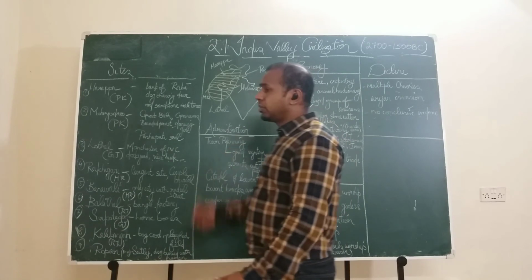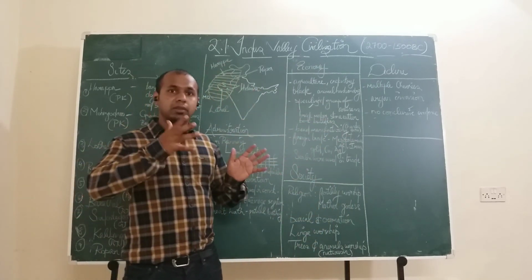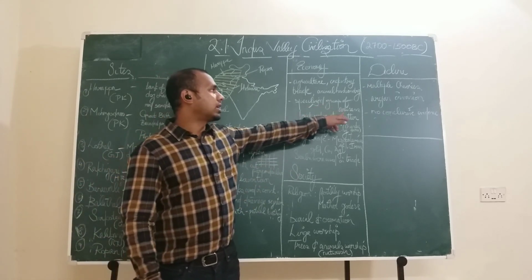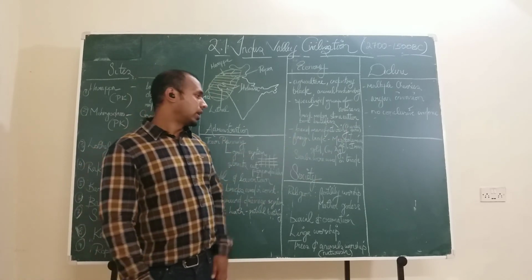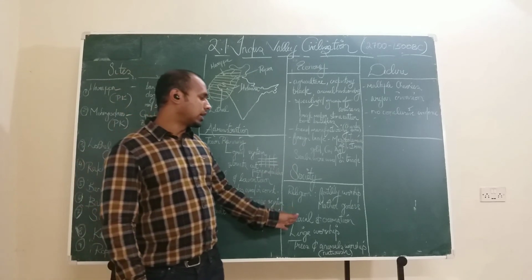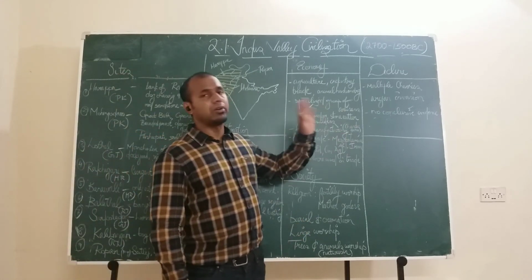Then we looked at the economy. We had trade, agriculture, everything. We had a particular set of men and women dedicated to particular jobs. That has been the specialized group of artisans, brick makers, stone cutters, whatever. And then we also had foreign trade. Society, we saw how religion was there, how the dead were buried or cremated. Fine. So that's with the society. And finally, how did it decline?